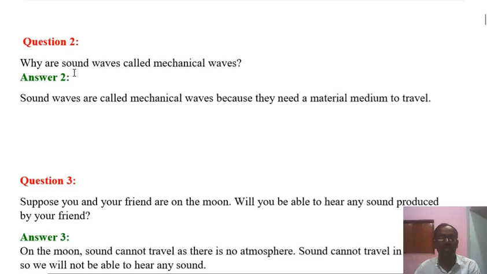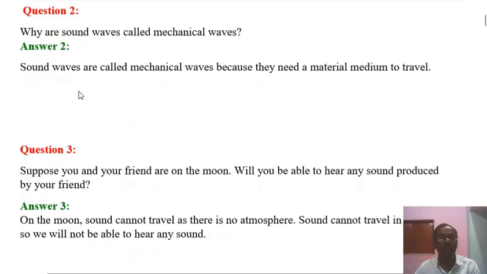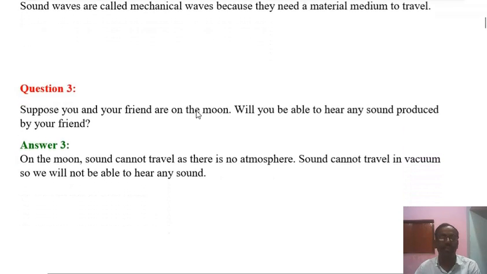Why are sound waves called mechanical waves? So the answer of this question is in this way. Sound waves are called mechanical waves because they need a mechanical medium to travel. Let's see question number 3.